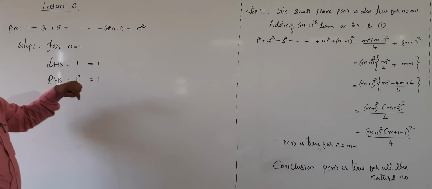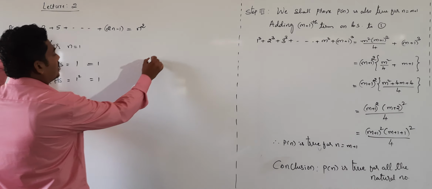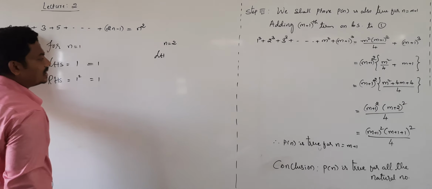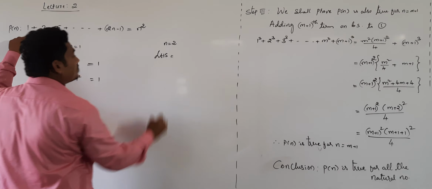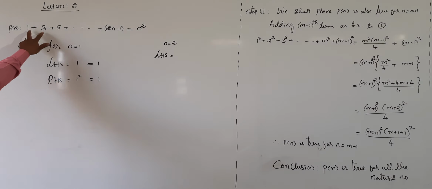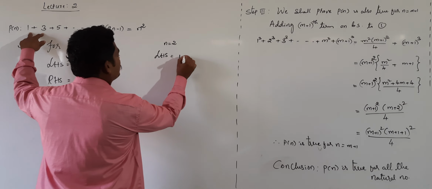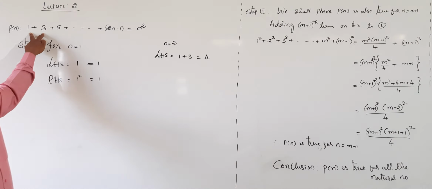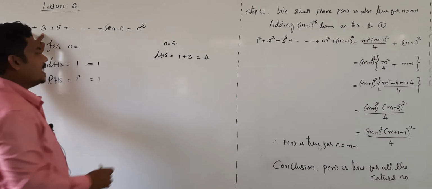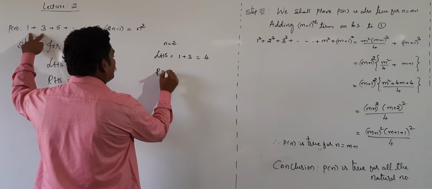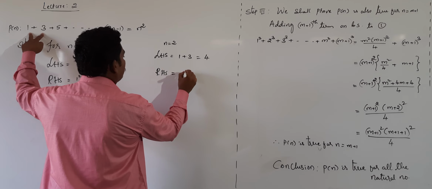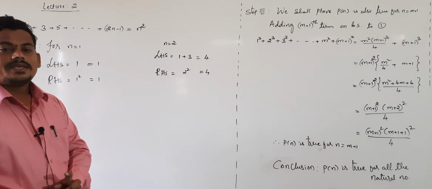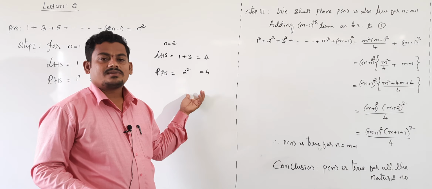Suppose you take n value 2, then LHS is the sum of the first two terms, 1 plus 3, that is equal to 4. Similarly, put n value 2 in RHS: 2 square gives 4. Clearly LHS is equal to RHS.